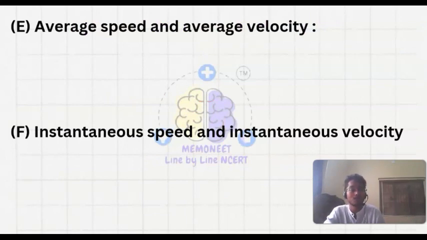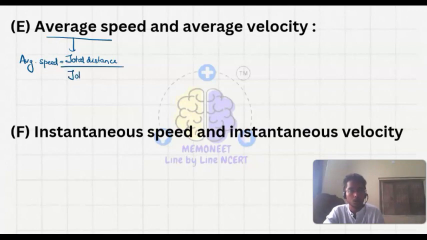What is average speed? Average speed is the total distance upon total time taken. Please see it thoroughly, what I am writing: total distance upon total time taken.